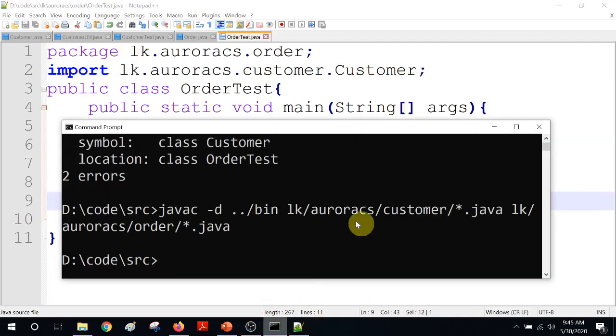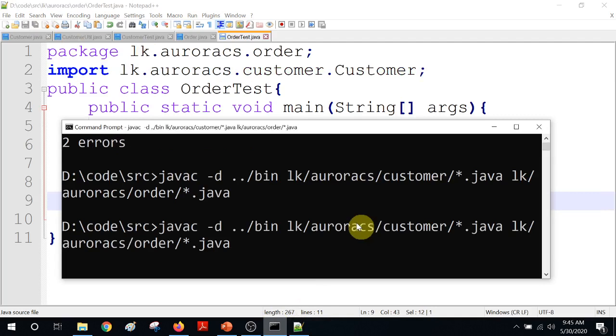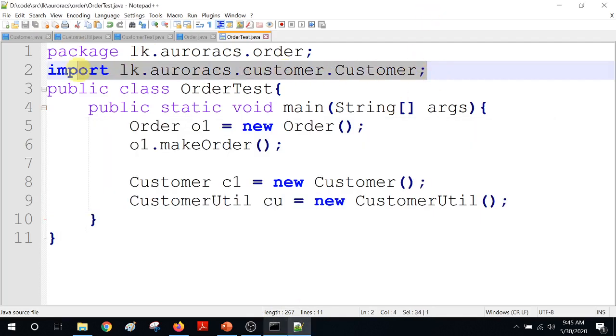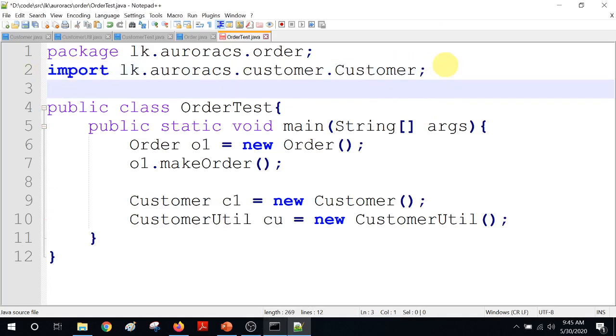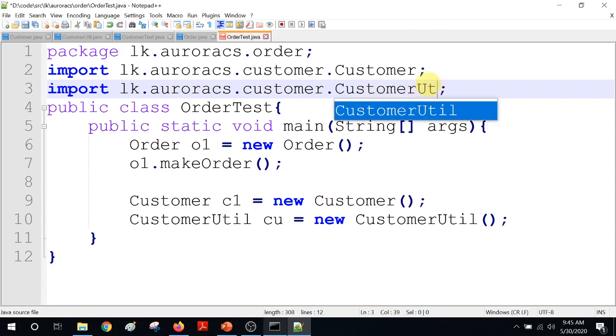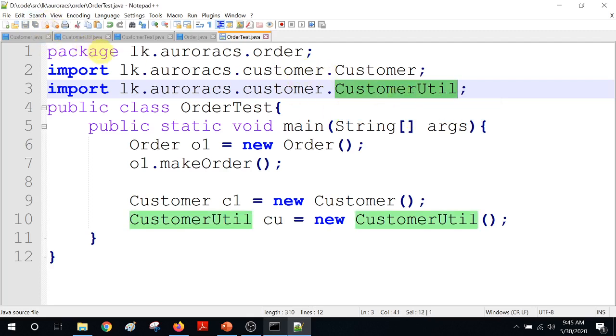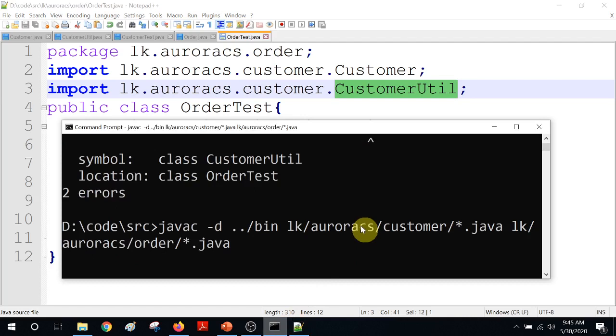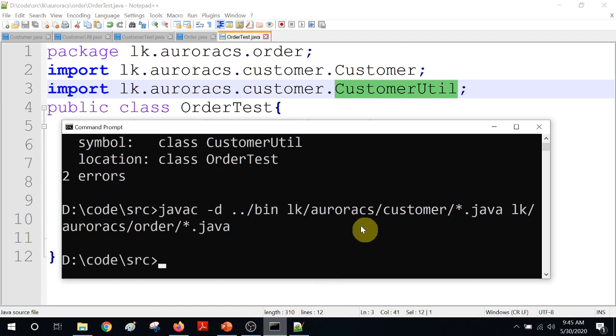So I'm going to compile again, and now it says that it can't find customer util. So what do we have to do? We have to import that also. Order is not the issue, you can import whichever first. It has the same name as your class name, customer util. Now you should be able to compile it without an issue. So that is how you use it.